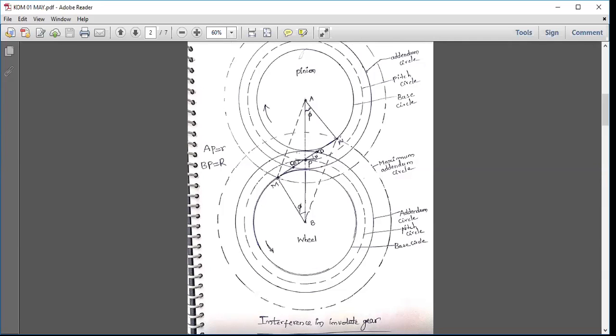If the problem of interference is there, then NP and PM. So in order to avoid the interference, the limiting addendum circle diameters will be extended like this.